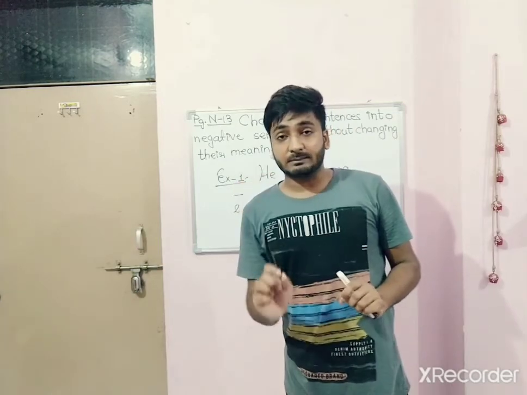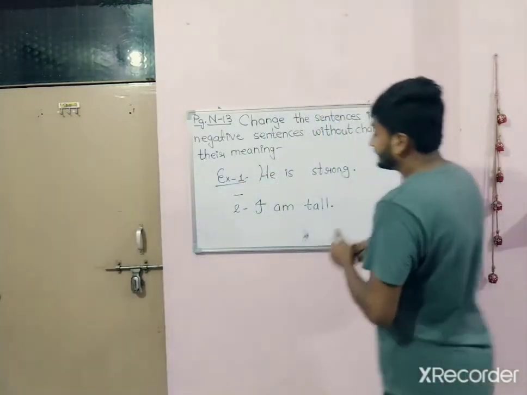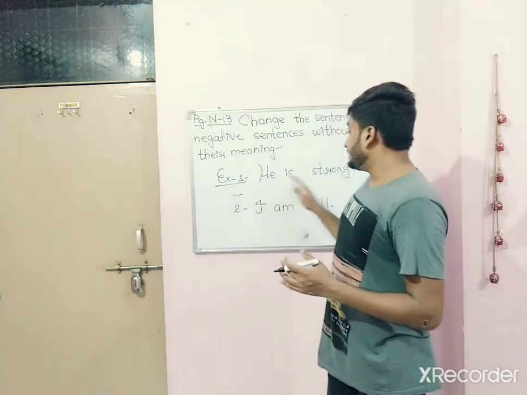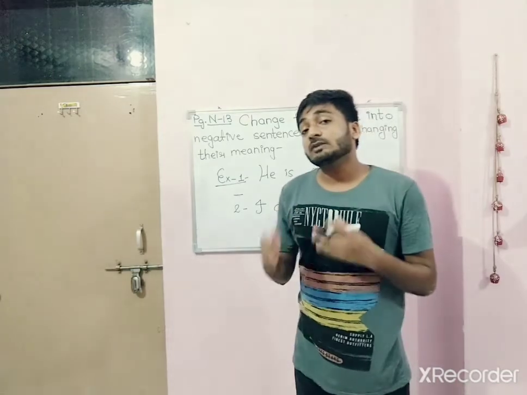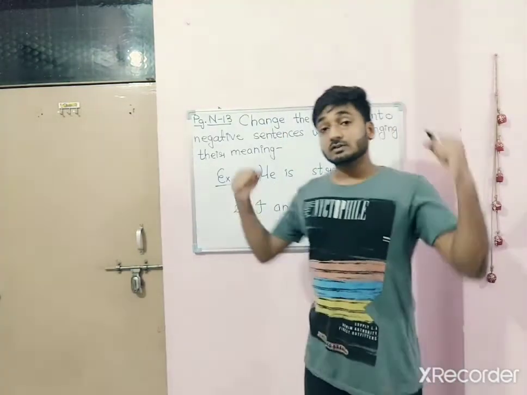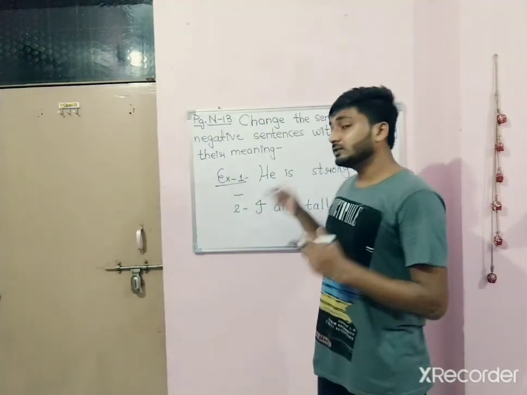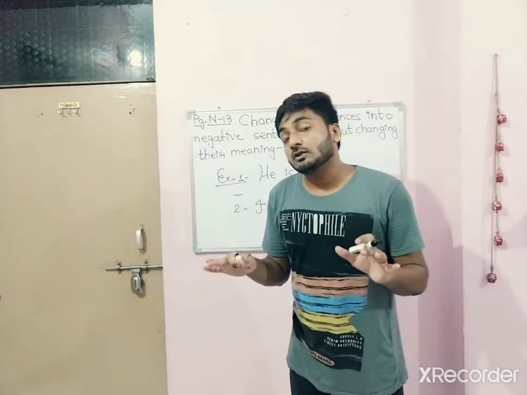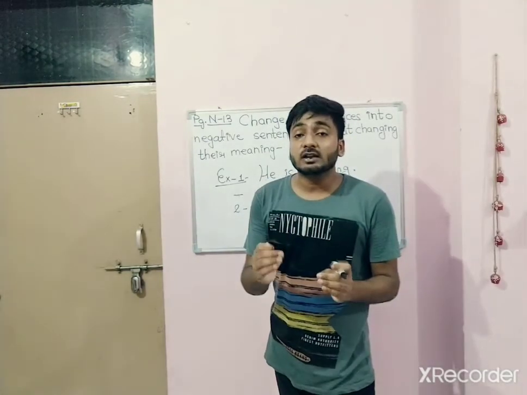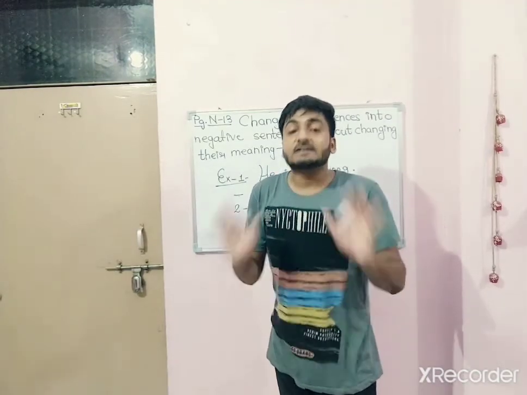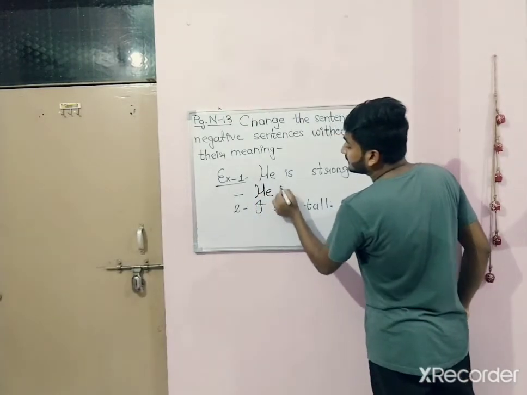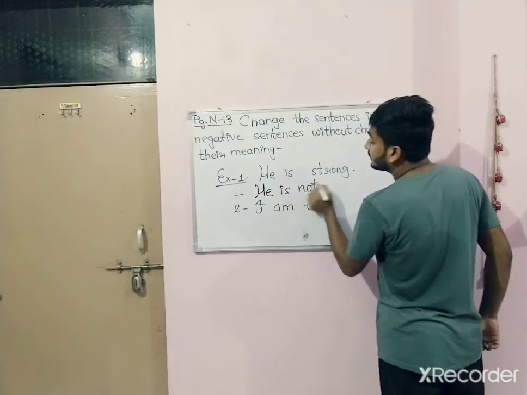Now look at the example how you have to do it. He is strong. If we write he is not strong, so what will happen? Its meaning will change. What is the meaning? He is strong, but if we put not here, he is not strong. But we do not have to do this. What we have to do, we have to change it into negative but without changing its meaning. So how will we do it? See, he is not weak.